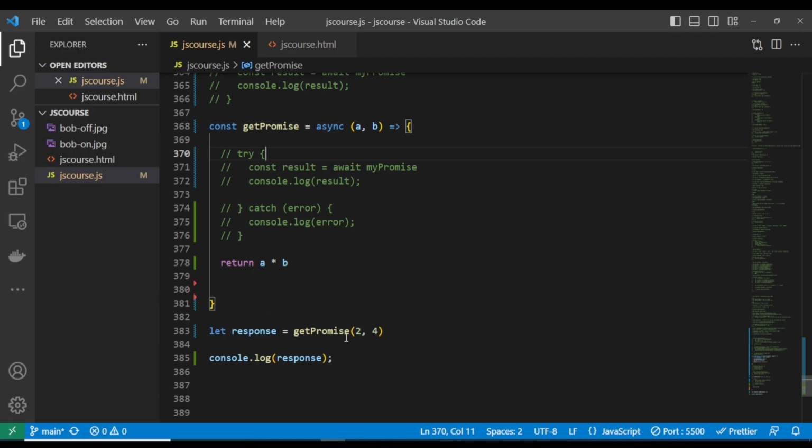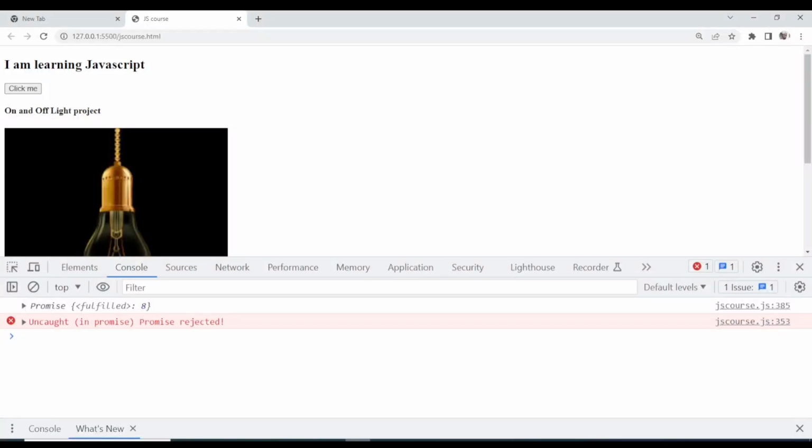Now I'm calling this function, and I'm passing the parameters. I'm passing it into this variable called response. Look at it. It's a promise. It's a promise that returns a number. So let's go to our console. It's returning a promise.